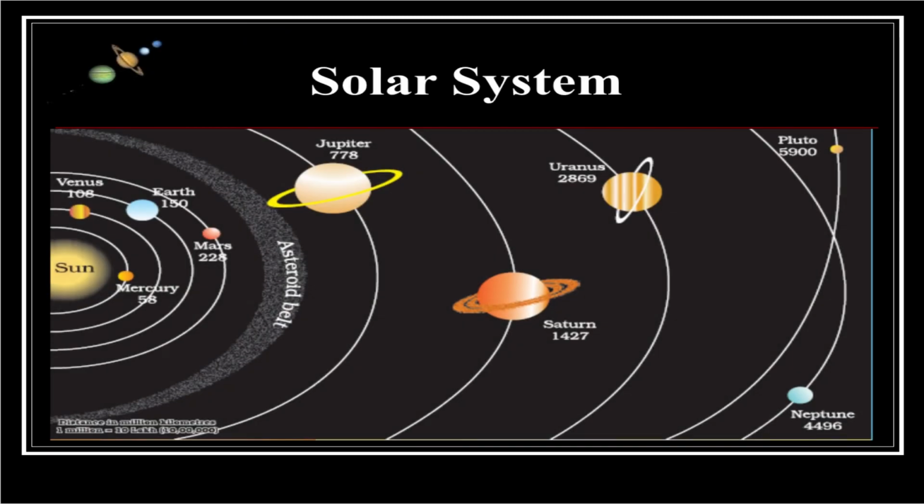Solar system. Here, students, you can clearly see the complete solar system. In our solar system, first is the Sun, and around the Sun the remaining planets revolve. The first planet is Mercury, another is Venus, then Earth, then Mars, Jupiter, Saturn, Uranus, Neptune. Pluto comes under a dwarf planet.